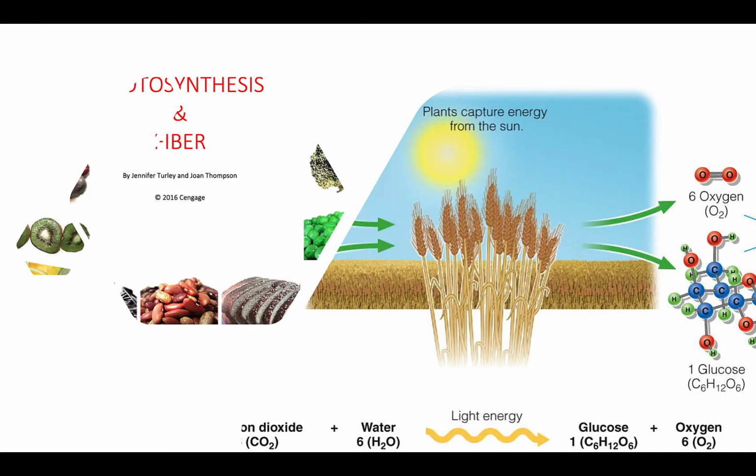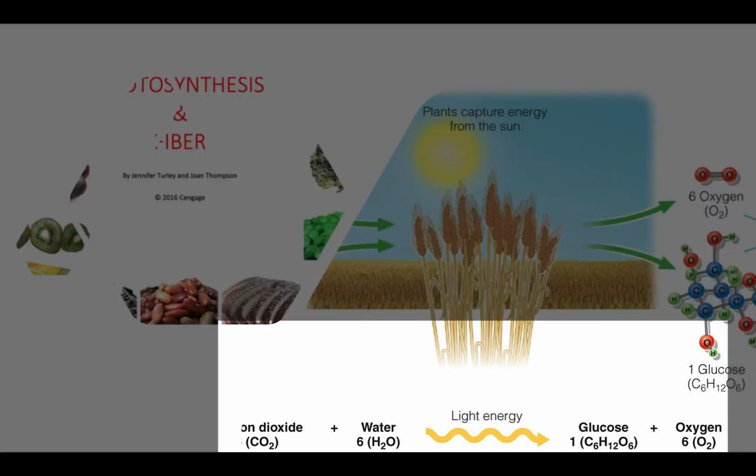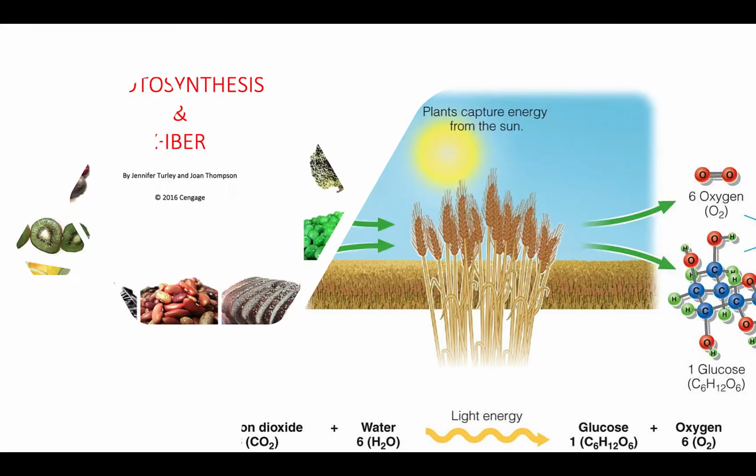We started the week looking at photosynthesis and fiber. You may remember this reaction somewhere back in the gray matter, where you have CO2 from the atmosphere and water in the ground, energy from the sun, chlorophyll in the plant, forming glucose and water. And this is how starch in plants is made.